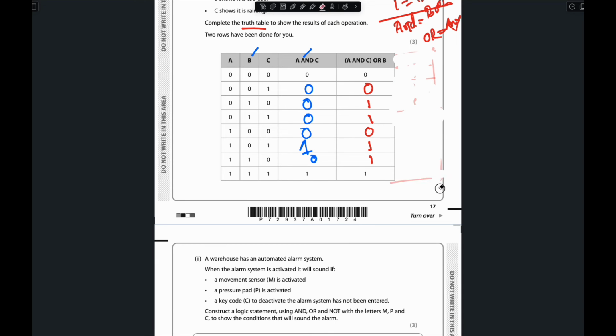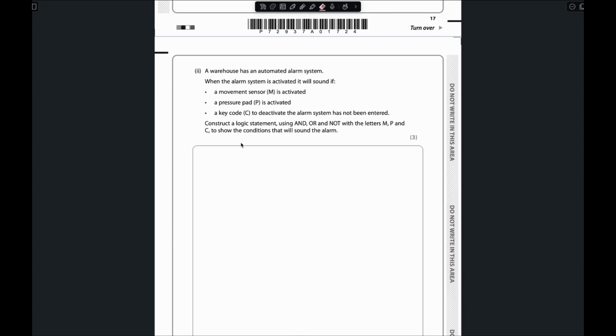So the answer for that one will be that one. Just think about when the system will activate. The system will activate if this one is activated, this one is activated, right?